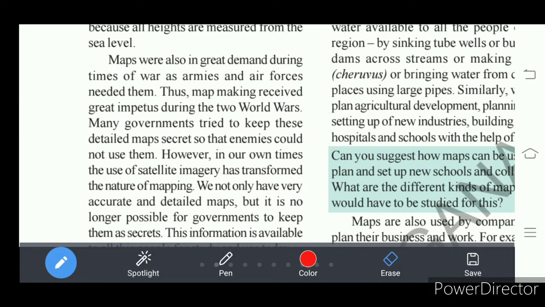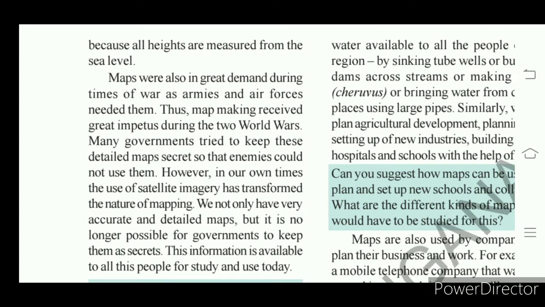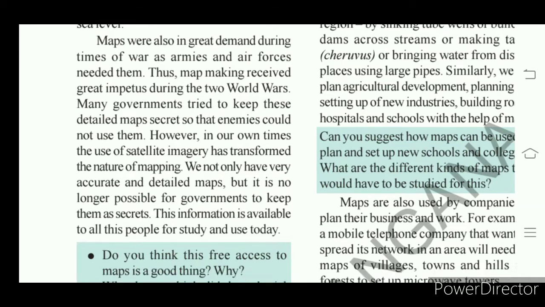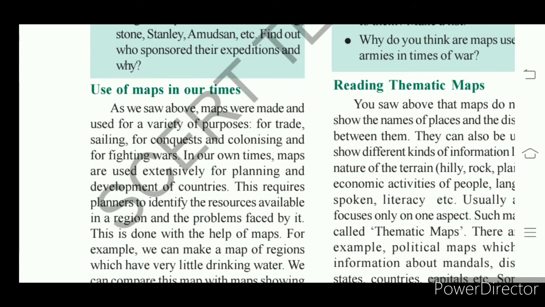Today it is not possible. Today the information of the maps is available for all the people for their study. Let's compare how maps were used in those days with the present usage of maps.